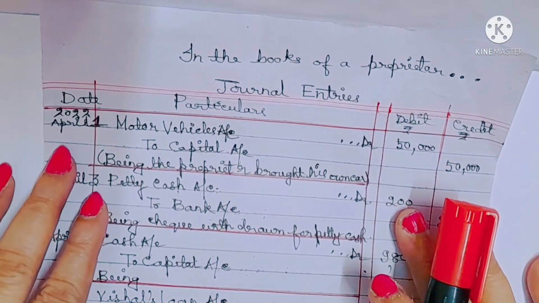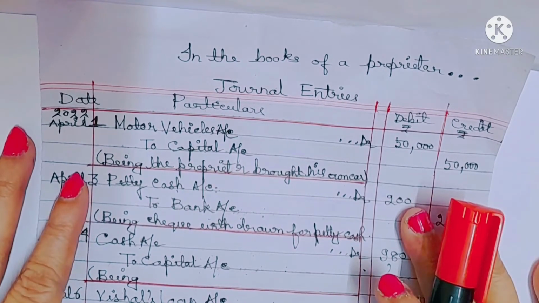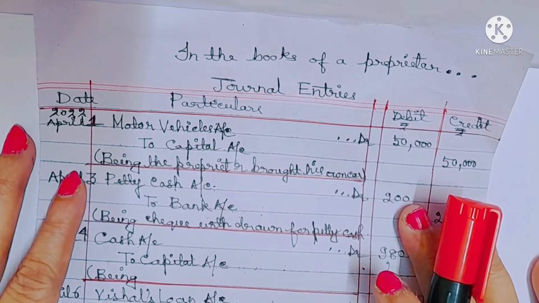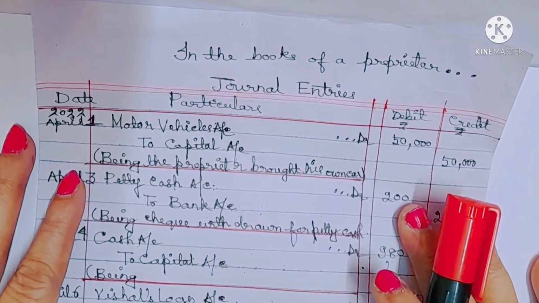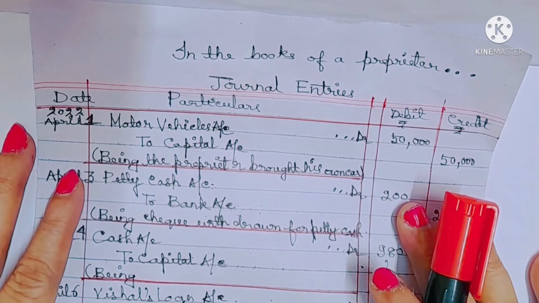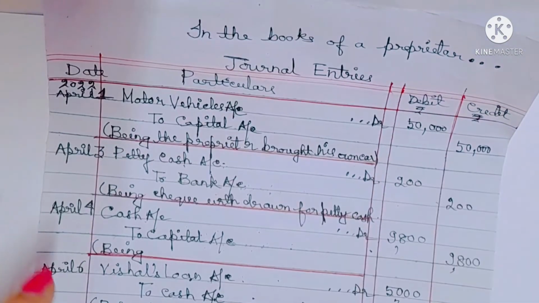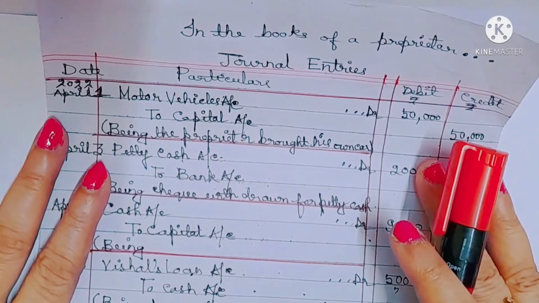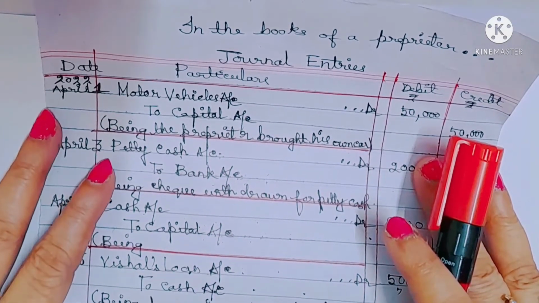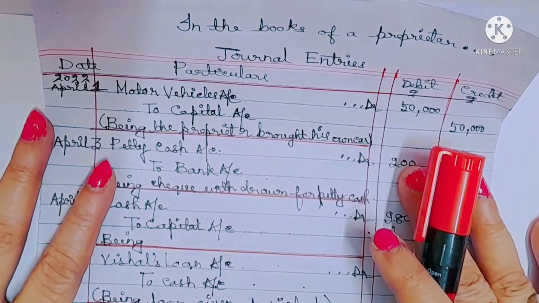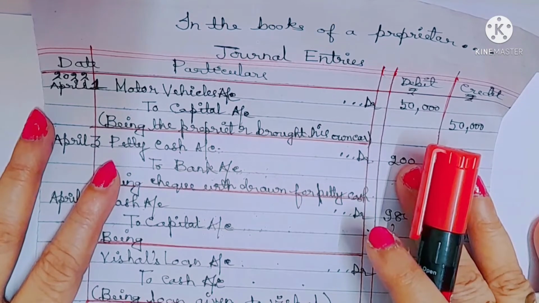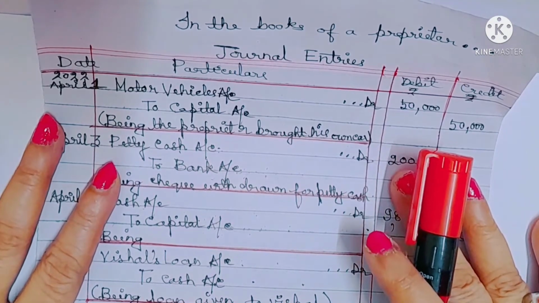Before I fade out, let me ask you, why are some students so scared of accounts? The answer is very simple. They're scared of accounts because they don't understand accounts well. How can we make accounts easy? If you have a very clear conception of the chapters journal and ledger, you'll find accounts very easy.